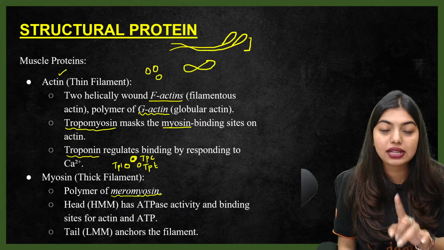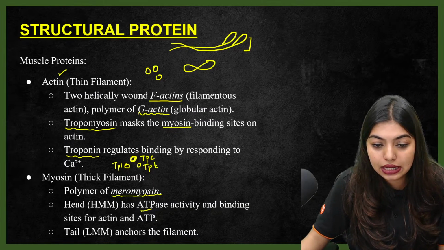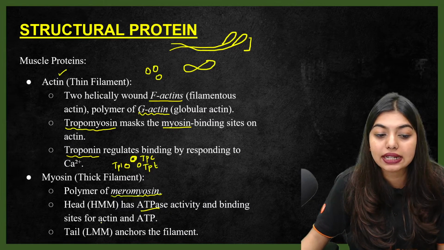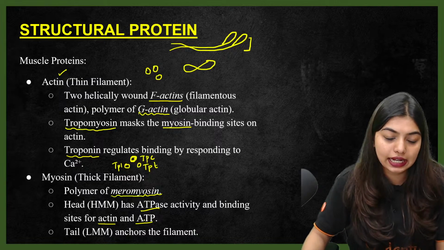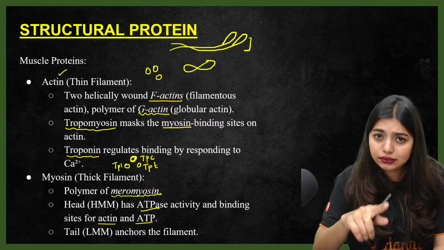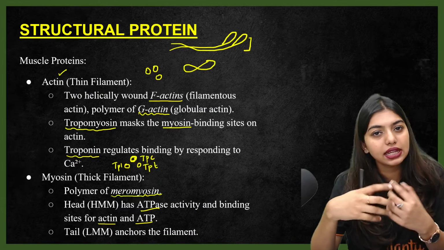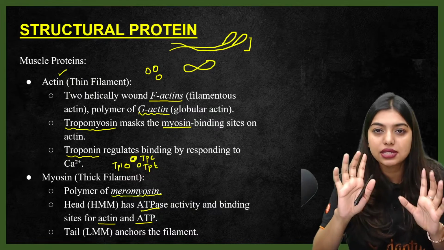This HMM has ATPase activity and a binding site for actin as well as for ATP. So ATP is the villain who is not letting myosin bind with the actin. Because the moment ATP comes in, the actin cannot be there. Only one person can be there, right?